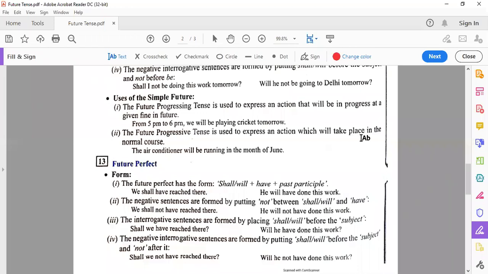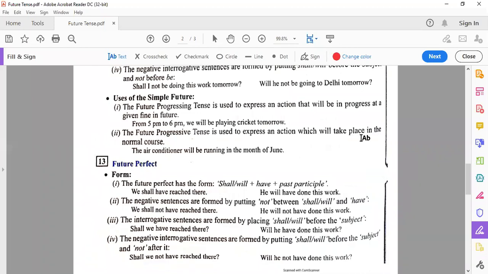to 6 p.m. The future progressive tense is used to express an action which will take place in the normal course. Routine में कोई action चल रहा है, जैसे हम गर्मियों में एयर कंडीशन चलाते हैं ना, तो एसी चलाते हैं, तो उसके लिए आप ये यूज कर सकते हो, the air conditioner will be running in the month of जून. It automatically takes place. It is a normal routine, so it can be used in the future continuous tense.